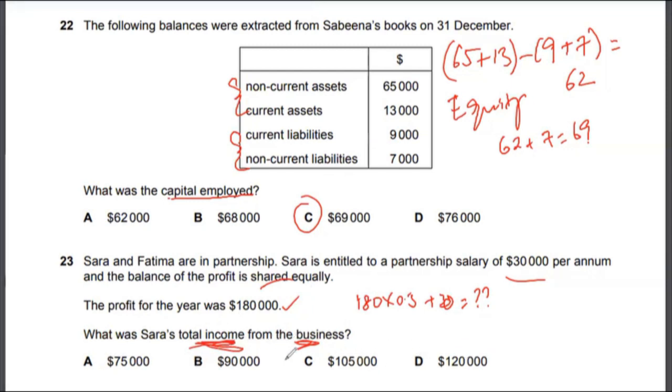It's asking about total income. So what is income? It's general income, right? So the first thing that you have to do here is 180 plus 30. You have to add the expense of salary back into the profit, because that's not income, that's a profit. And income and profit are two different things in accounting. So 180 plus 30 gives you 210, and then times 50%, which will give you 105. So the correct answer to multiple choice 23 would be option C.